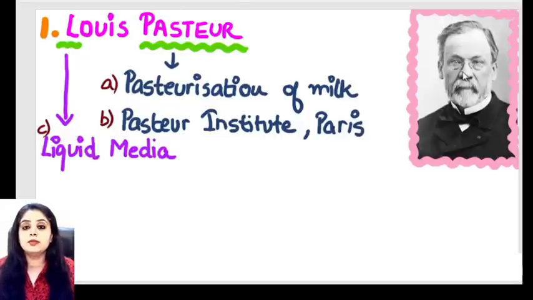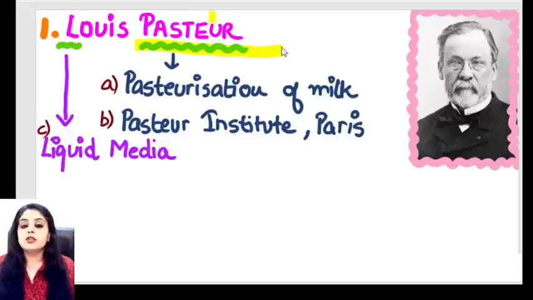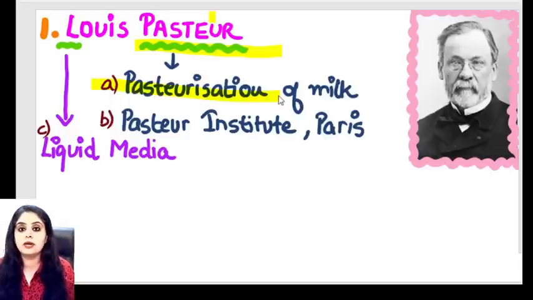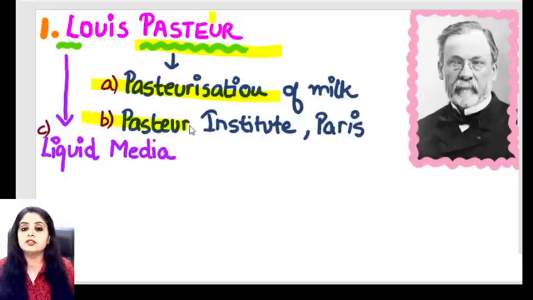You also have an image in front of you for Sir Louis Pasteur, and he's definitely contributed immensely to the subject. So what all has he told us about? You can see from the surname itself. When we talk about Pasteur, obviously what has he given us? He's given us pasteurization of milk, which we'll be talking about again in general microbiology. There's also an institute set up in his name that is referred to as the Pasteur Institute in Paris, and that is all that you have from his surname, Pasteur.